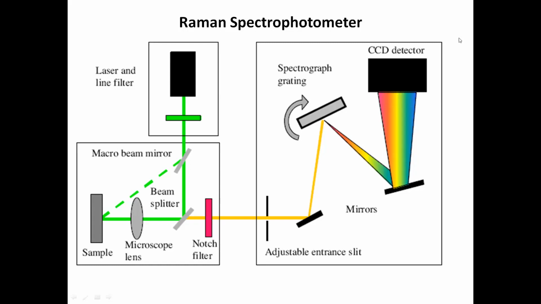And then a microscopic lens will be there, and then another component which is coming directly from the laser source up to the beam splitter. The notch filter will be there, which will filter out the other, perpendicular component, and then it will reach the adjustable entrance slit, where there will be another mirror which is transferring or reflecting the component coming to the spectrograph grating to the detector, and the detector will detect the intensity of that light which is reaching the detector. So this is the instrumentation part.